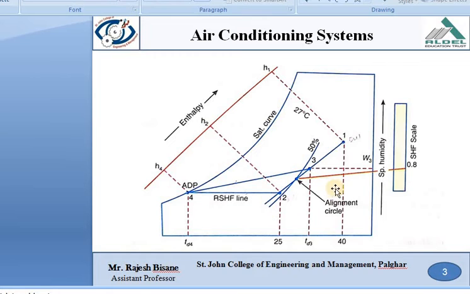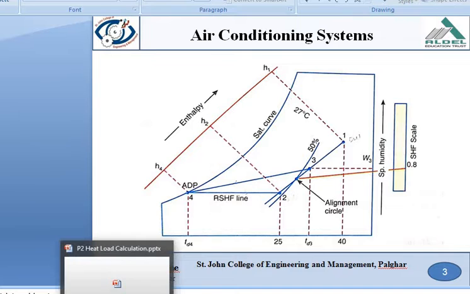This line will be the baseline. Now to find the room sensible heat factor line or apparatus dew point temperature, just draw a line parallel to the baseline with the help of a roller scale or maybe a set square, and then extend it till the saturation curve.